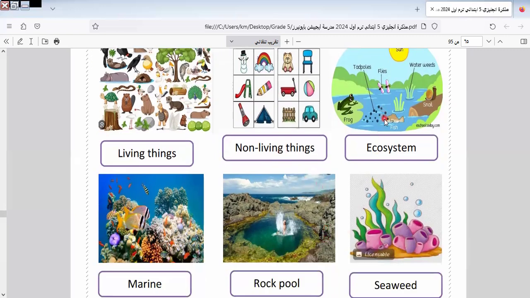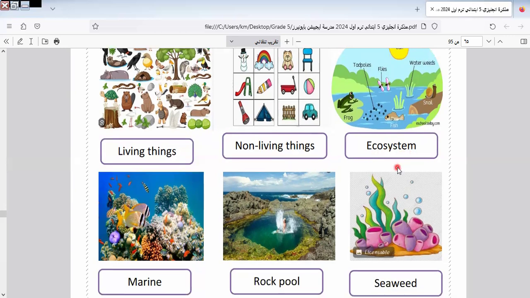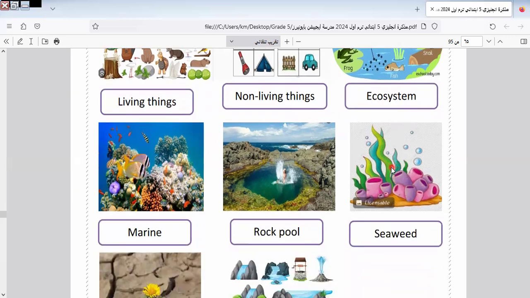Okay, here we have ecosystem. I think we hear this word in science many times. If you return to your science book, you can see this word.